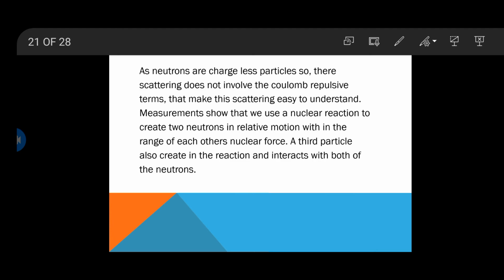This is basically neutron scattering, which is much easier and simpler compared to proton scattering as there are no repulsive forces. But in neutron scattering, as we discussed, there is no availability of free neutrons. So to produce neutron scattering, there must be a reaction in which neutrons are produced that are in the range of each other.